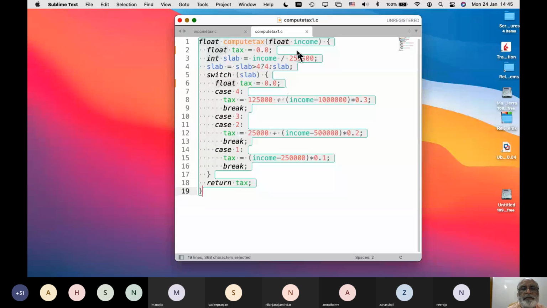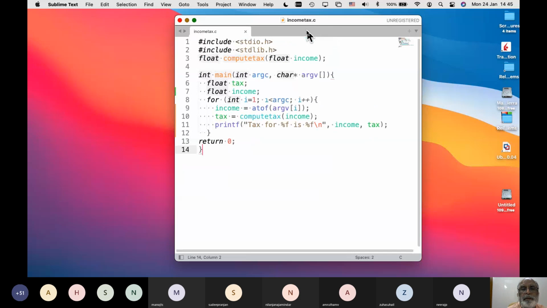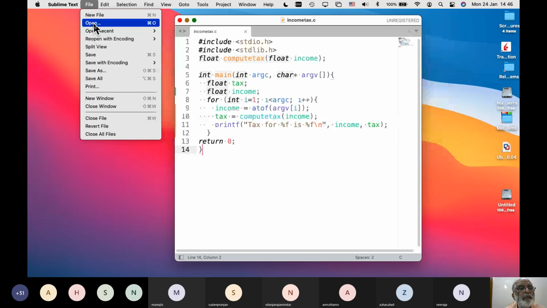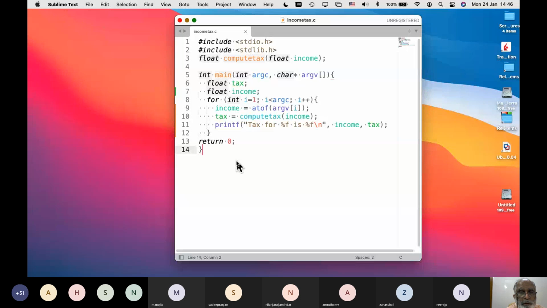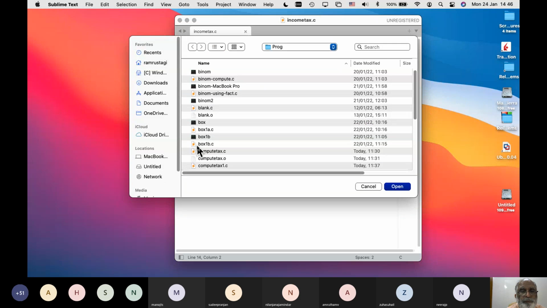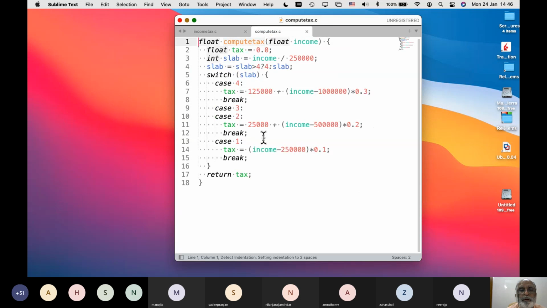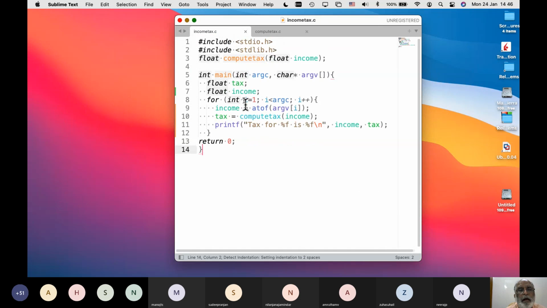So this is my compute tax. Let me open that again, and this is my main program. Can you guys see? Is it visible?